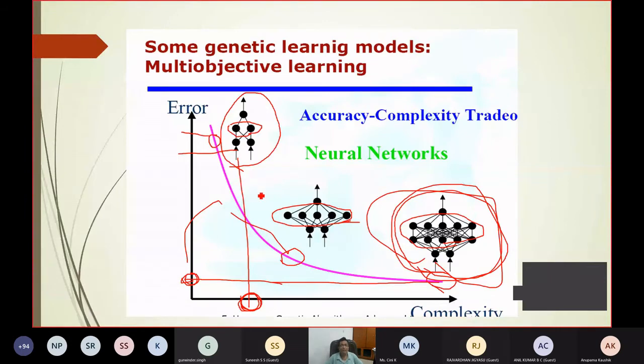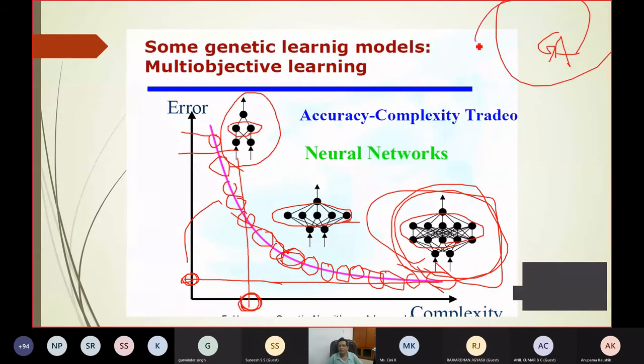So that's why I may obtain a solution here, or here, or here. So this is user dependent now. You provide the user a set of solutions. None of the solutions is dominant over the other. Each one is a non-dominated solution, and these are obtained by the non-dominated sorting algorithm, which is used by Professor Kalyanmoy Deb. That's why it is known as NSGA. GA is the genetic algorithm for optimization. In the multi-objective framework, it is the non-dominated sorting genetic algorithm.